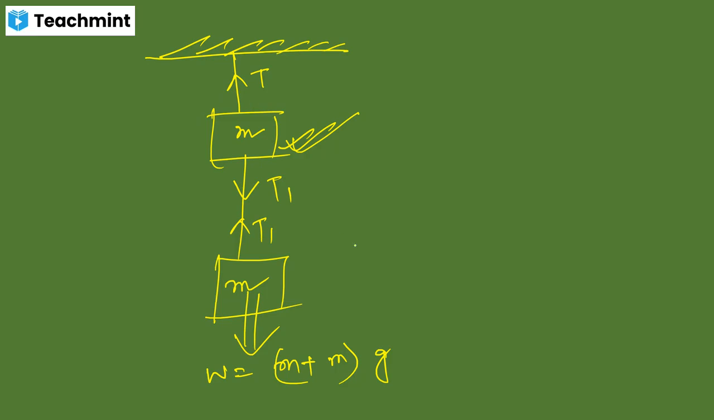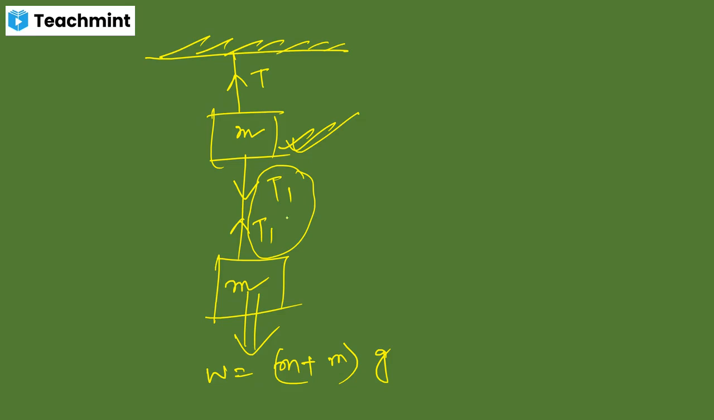Is it clear? These two are actually the action reaction forces. If you are applying a tension force of T1 to the upper object, then the upper object will also apply the same reaction force on you. The action reaction forces should be equal, but they are applied on two different objects. So that's why the value of tension forces will be equal.